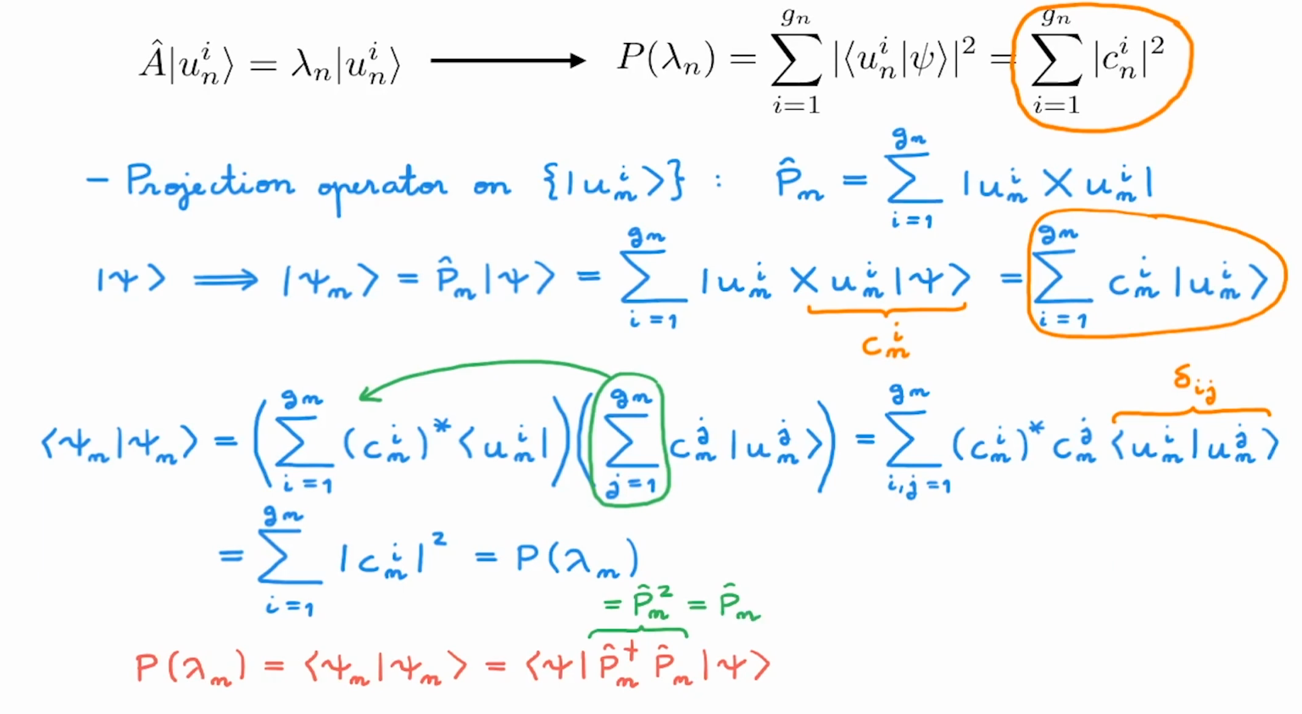And overall, this means that we can rewrite the probability of a measurement outcome as the expectation value of the projection operator Pn onto the subspace spanned by the eigenstates associated with the eigenvalue that we're measuring. As I said earlier, this is an expression that is not so common, but if you want to see it in action, check out the video on the density operator.